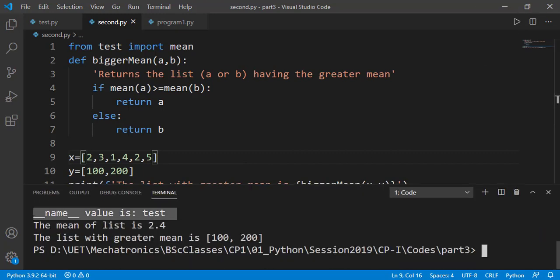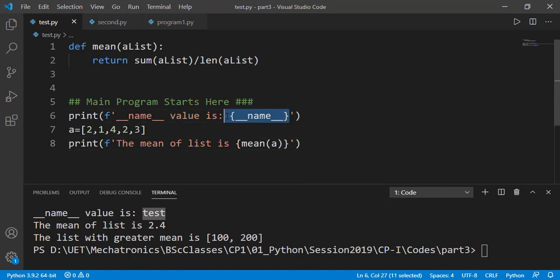See that here the __name__ value is test. It is not printed as __main__ this time. What is this test? It is the name of the file from where we imported the function mean. So the point is very simple and clear. The file test or any other file has a special variable __name__, and the value of the variable is __main__ inside the file.